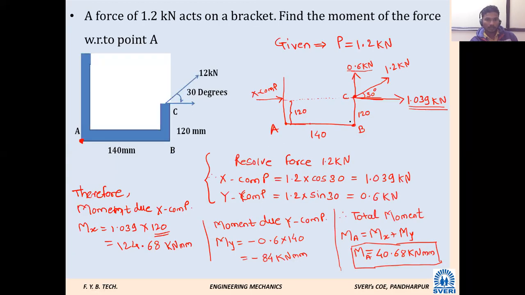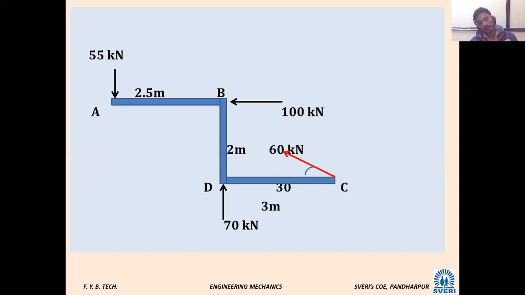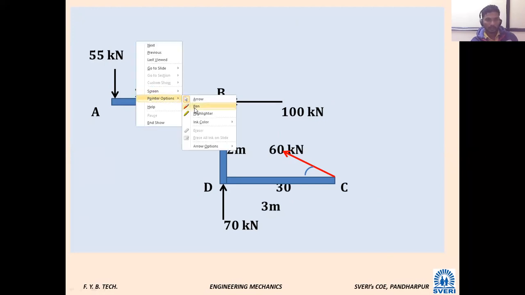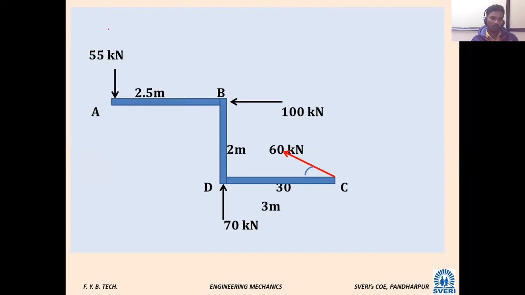Just check. Is it different or this? Okay. Here the statement is not given, so write down the statement. Find moment due to all forces at point D. Moment due to all forces at point D means what we are supposed to calculate? MD. We want to calculate MD here. So just read for 1 minute.